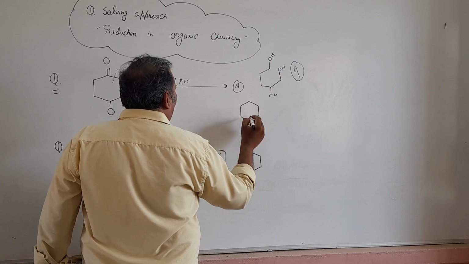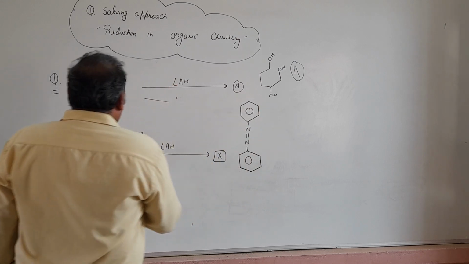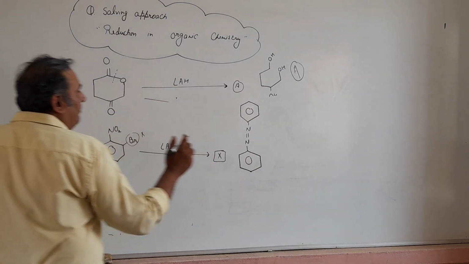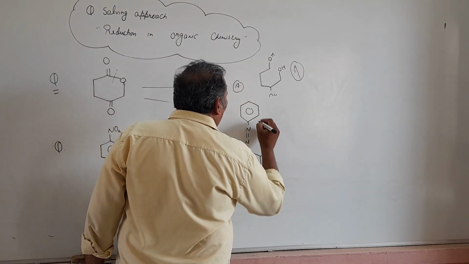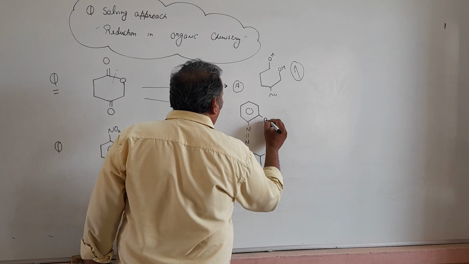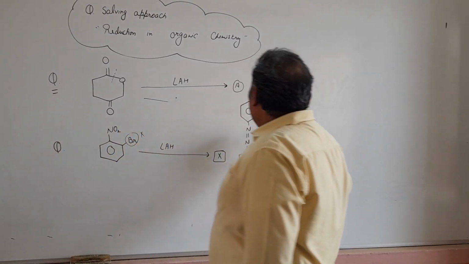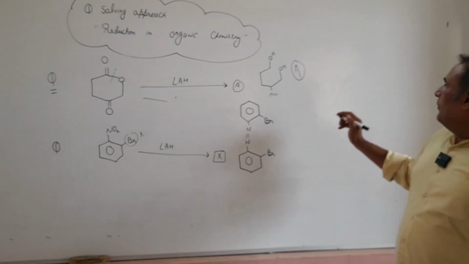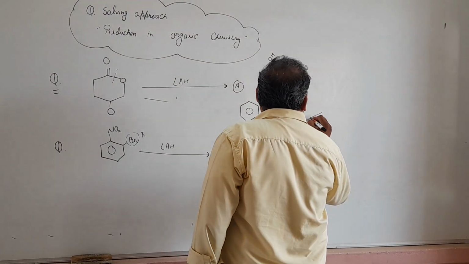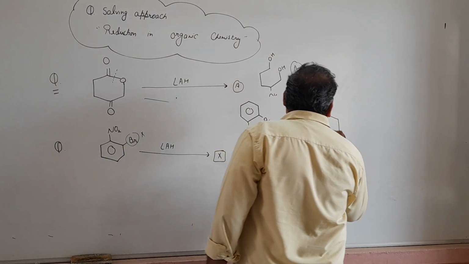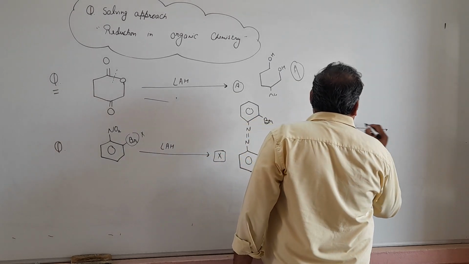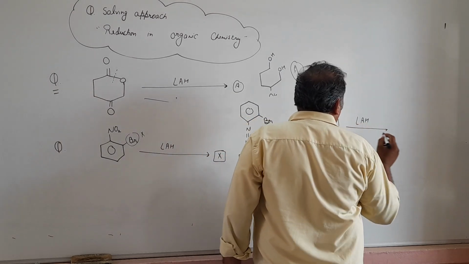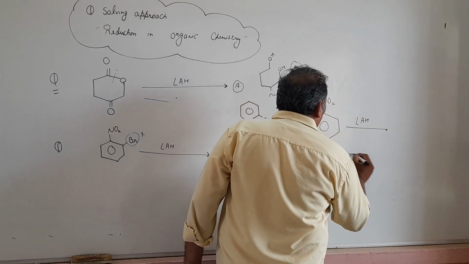We will get that diazo compound, and because the ortho position is occupied by the Br group, both rings' ortho positions will be occupied by Br. So we will get that compound, because we know that when we reduce nitrobenzene with lithium aluminum hydride, then we get diazo compounds.